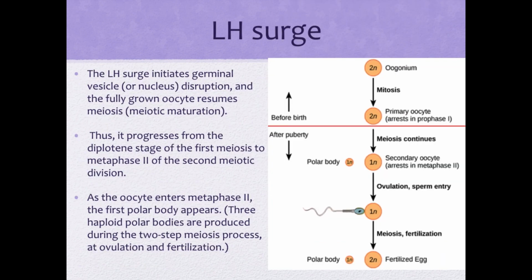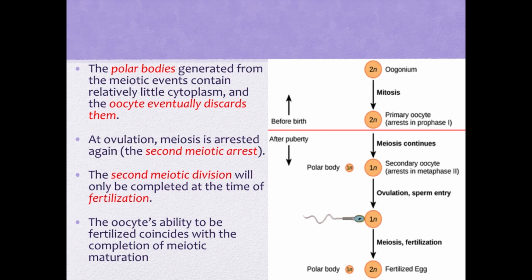The LH surge initiates germinal vesicle or nucleus disruption, and the fully grown oocyte resumes meiosis, or what we call meiotic maturation. Thus, it progresses from the diplotene stage of the first meiosis to metaphase 2 of the second meiotic division. As the oocyte enters metaphase 2, the first polar body appears. The polar bodies generated from the meiotic events contain relatively little cytoplasm, and the oocyte eventually discards them.